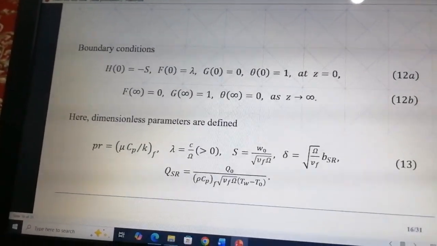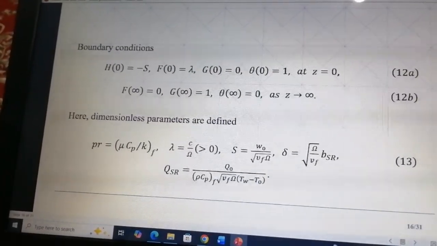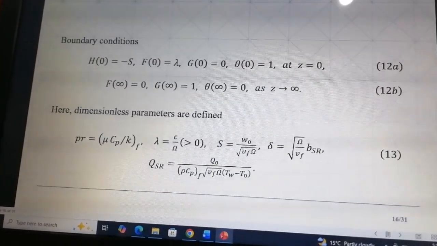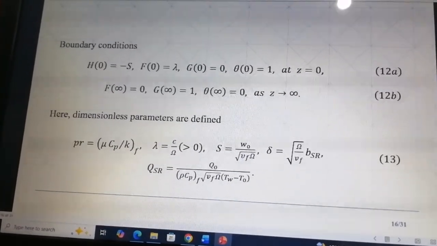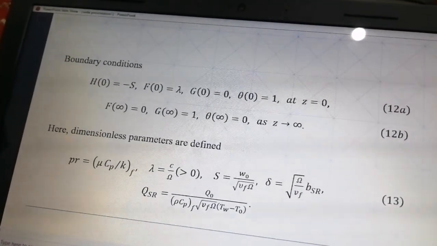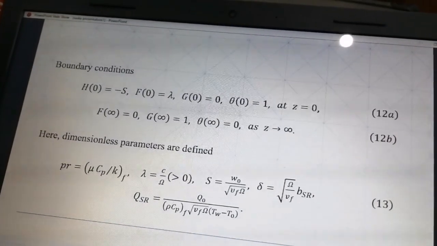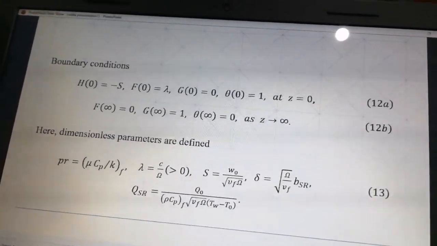Next, we discuss the boundary conditions applied to our problem. Boundary conditions define the behavior of the fluid and temperature at the disk surface and far away from it. At the disk surface, the velocity and temperature are specified, including effects of suction and injection. Far from the disk, the fluid velocity approaches the free stream value and the temperature reaches the ambient value.